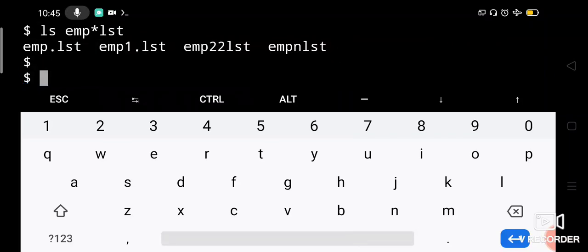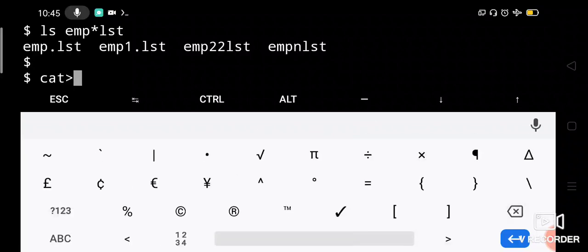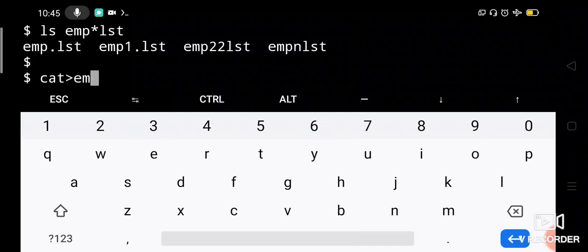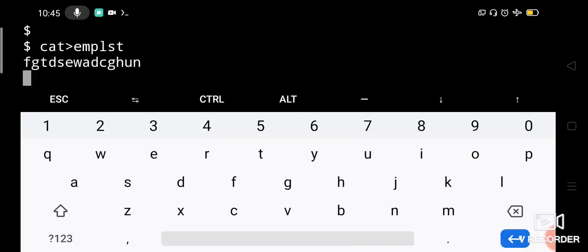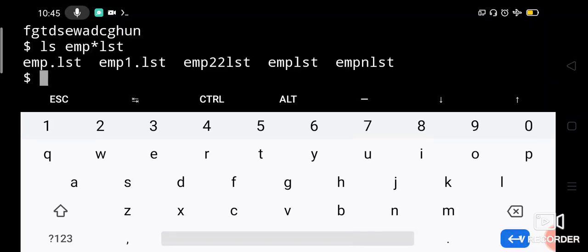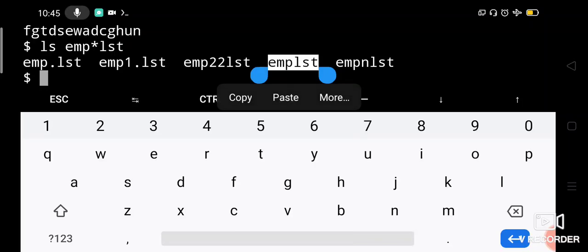Okay, let us create that file emp lst and check. So how to create the file? Using cat, let us say emp lst, then type some random characters. Okay, then control D for ending the creation of the file. Now this file is also created. So now you can say ls emp star lst, then emp lst here will also be listed. It is starting with emp, ending with lst, in between nothing is there. Not necessary because a star is there which will match null also.